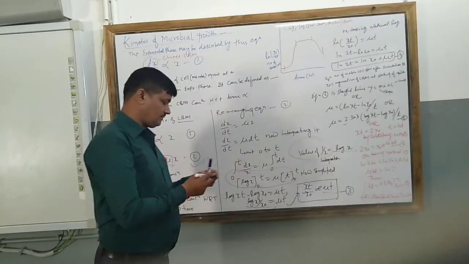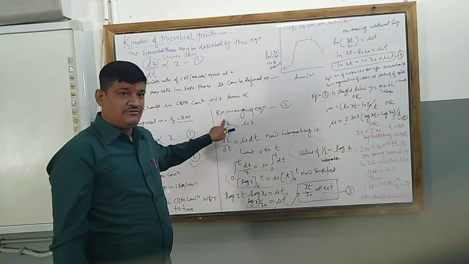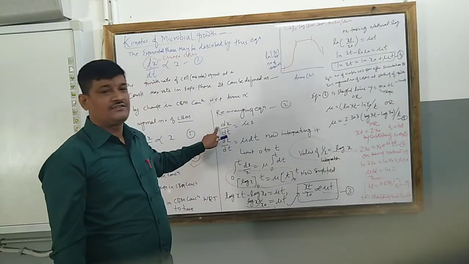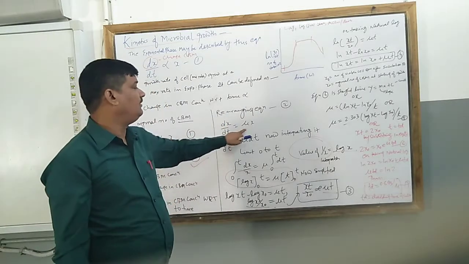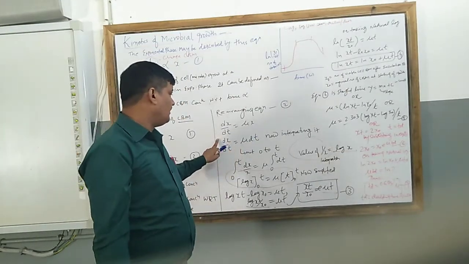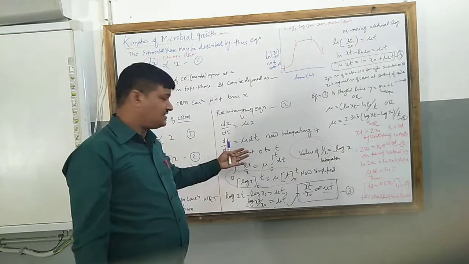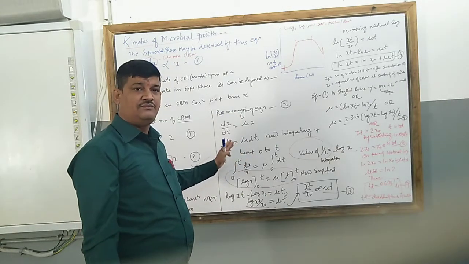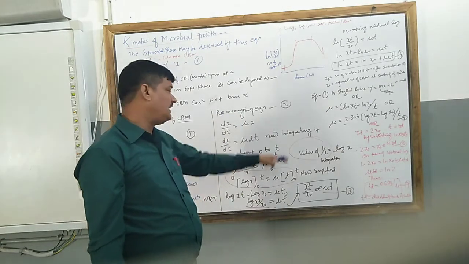Once again, by rearranging equation number 2, what did we get? dx upon dt is equal to mu x, where mu is the specific rate constant. Now taking the integration, that integration is from limit 0 to time t.